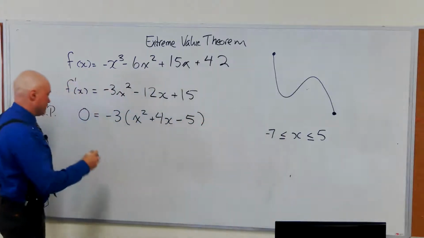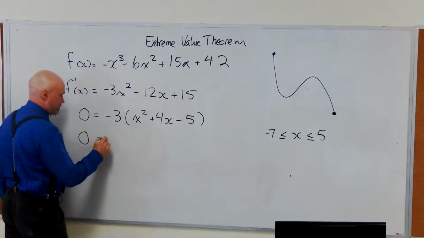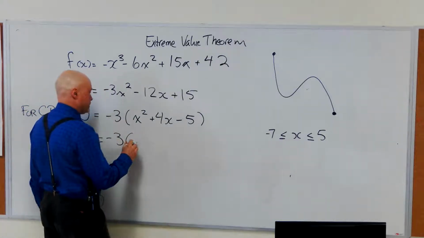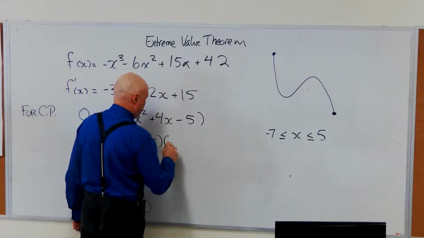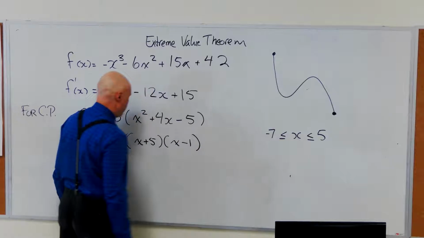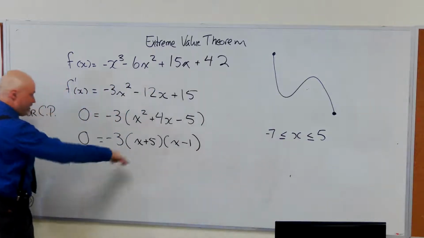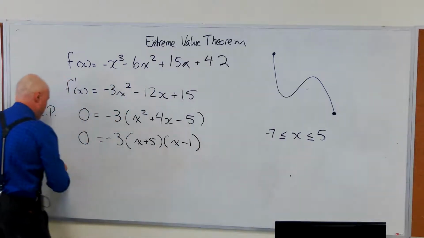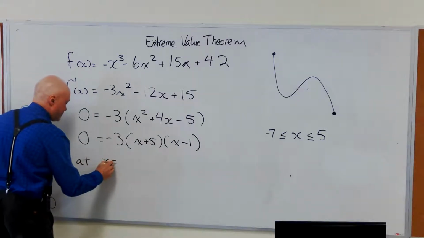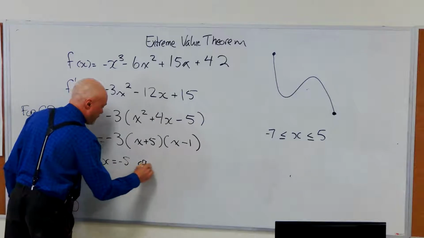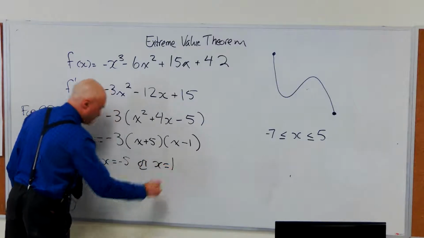Oh my goodness, look at it. What a surprise. This thing is factoring like nobody's business. X plus 5 and x minus 1. Here come the x values, everyone. So critical points at x equals -5 or x equals +1.